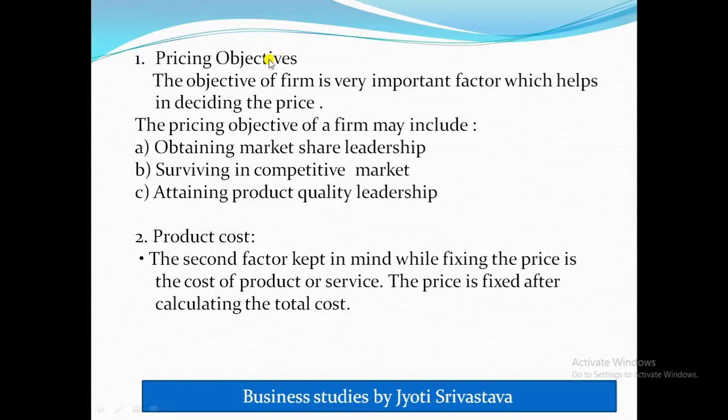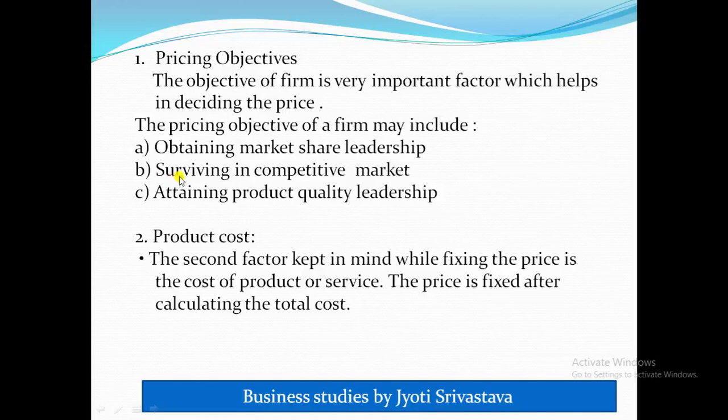So this pricing objective is on the basis of obtaining market share leadership. Like suppose right now I have 10% of the Indian market and I want to extend it to 20%. Because I want to obtain market share leadership, it may be possible that I need to decrease the price of my product so that more and more customers can purchase it.